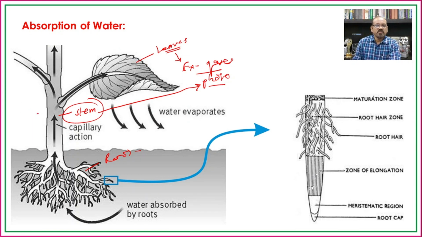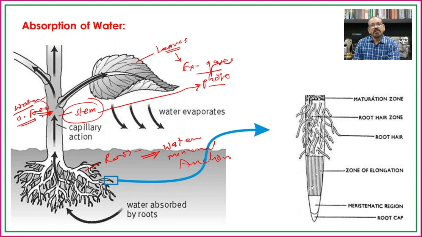But basically the stem is modified for the translocation of water as well as organic food material, and the roots are responsible for the absorption of water, absorption of minerals and to anchor the plant body in the soil, and hence such a plant body is very well adapted for the terrestrial habit.